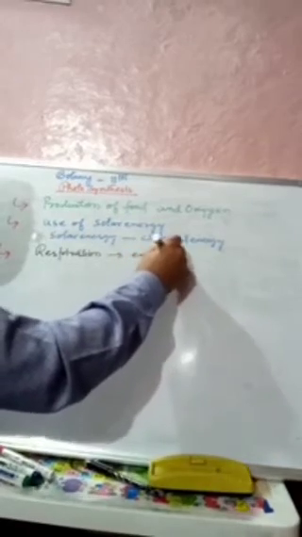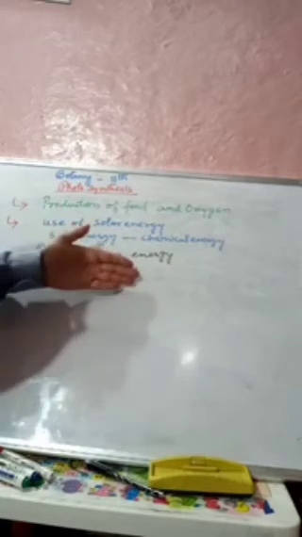When that food is consumed by other organisms, it undergoes respiration to release energy, and this energy is then used by the living organisms to perform various activities, that is, various metabolic activities.